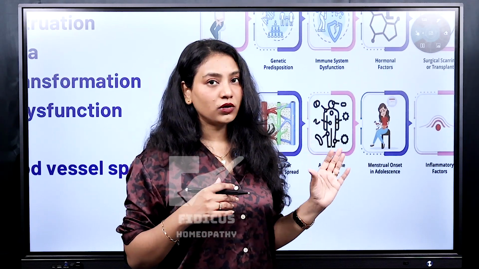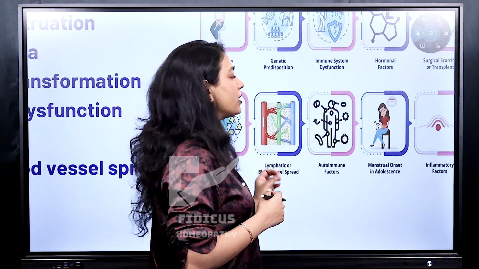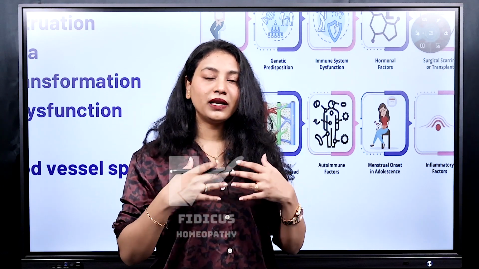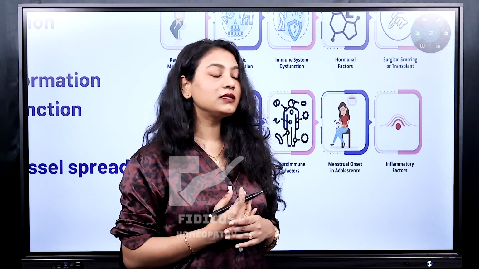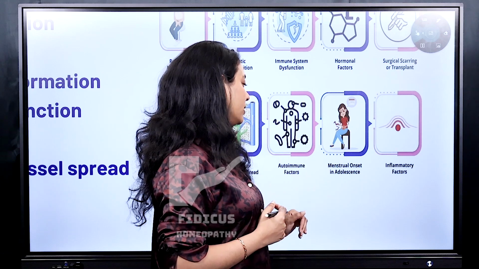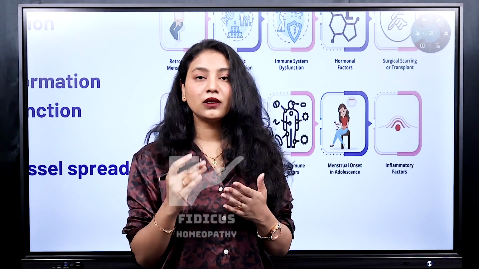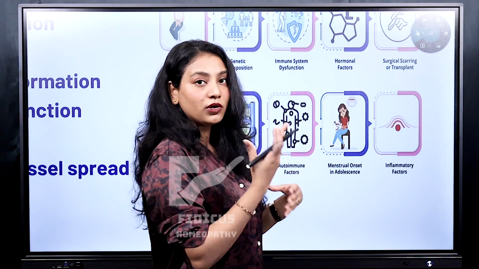Lymphatic or blood vessel spread. Remember, through any of the causes, if the tissue or cells of endometrium get into your blood vessels or your lymphatic system, because the lymphatics and blood vessels flow throughout your body, they can be lodged anywhere away from your pelvic organs also. Autoimmune factors. If you're already suffering from an autoimmune disease, then you have a higher chance of having endometriosis. Menstrual onset in adolescence. That means if you have your menarche, the first appearance of your menses, before 11 years of age, then that can also be a risk factor or a cause for endometriosis.